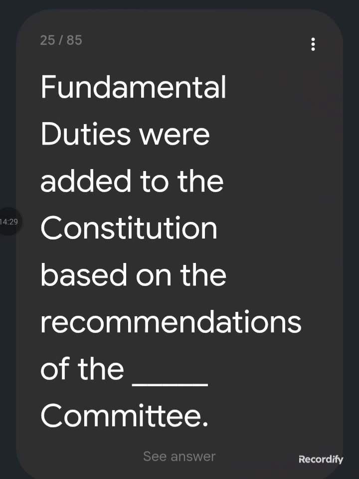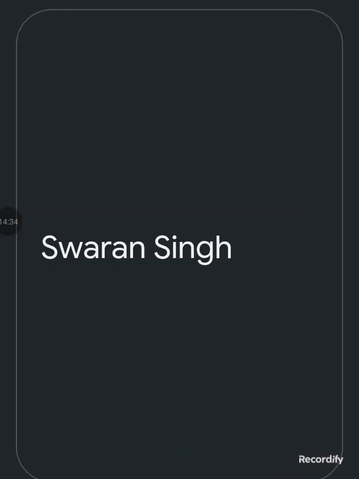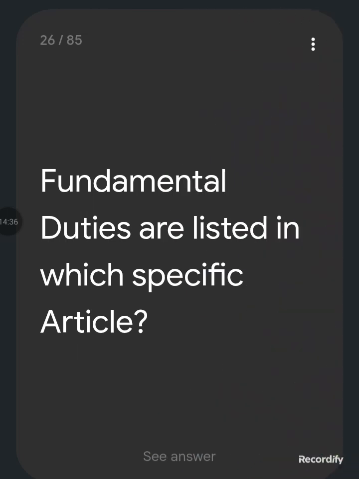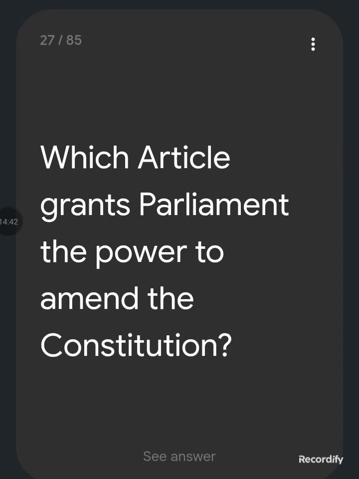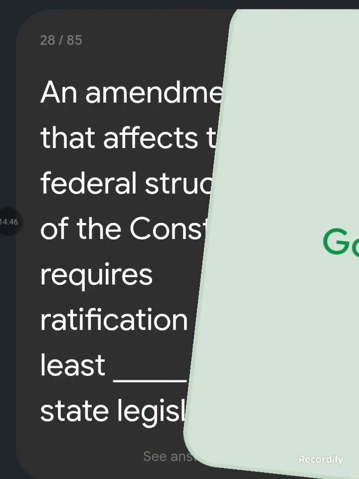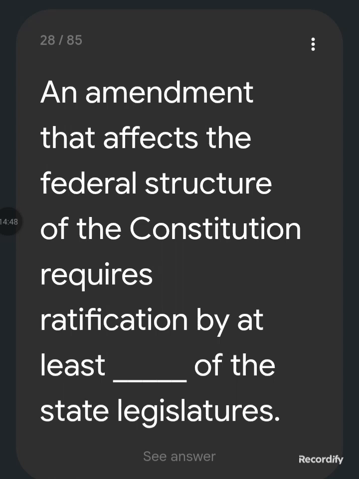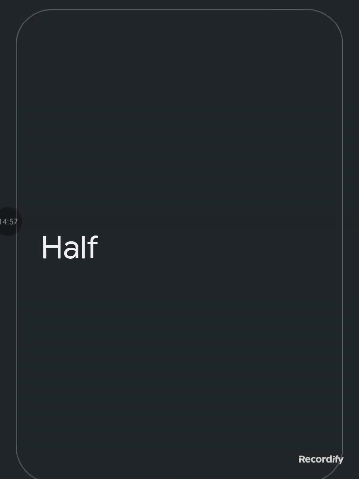Fundamental duties were added to the constitution based on the recommendation of the Swaran Singh Committee. Fundamental duties are listed in which specific article? Article 51A. Which article grants Parliament the power to amend the constitution? Article 368. An amendment that affects the federal structure of the constitution requires ratification by at least dash of the state legislatures. Half of the state legislatures.